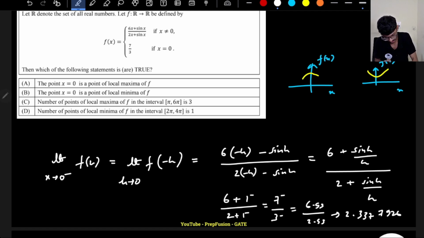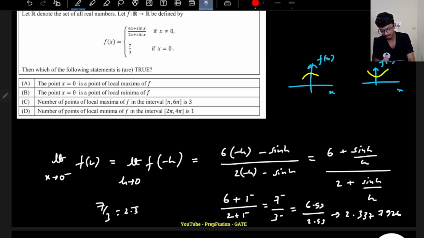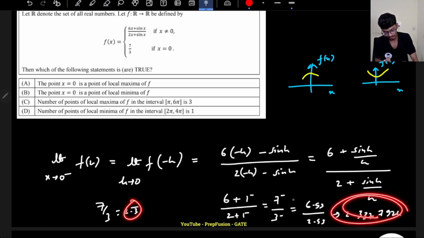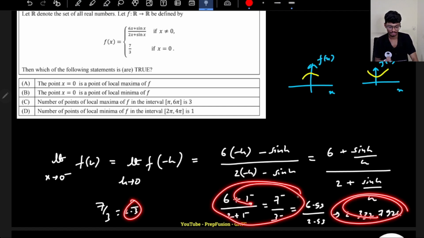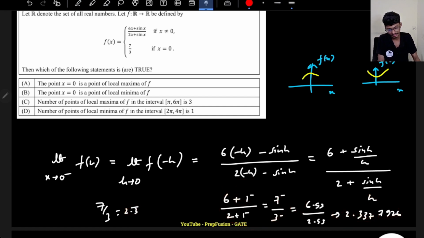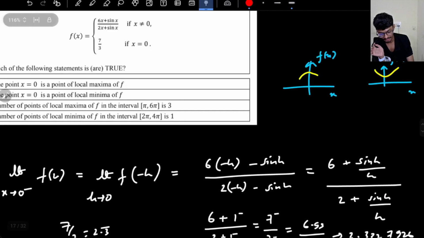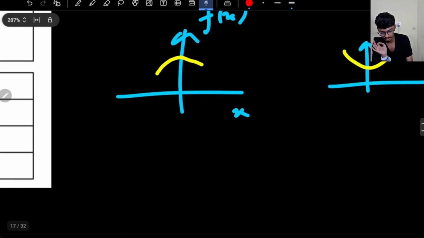So here you see that exactly 7 by 3 is coming out to be 2.33. Basically it is 2.333. You will reach very close to this value, but you will see you are always getting something higher. So your limit does not matter whether you approach from the left hand side or right hand side, you will get the same result. The value you are observing is somewhat higher as we approach, but exactly at x equal to 0, the value is 7 by 3.